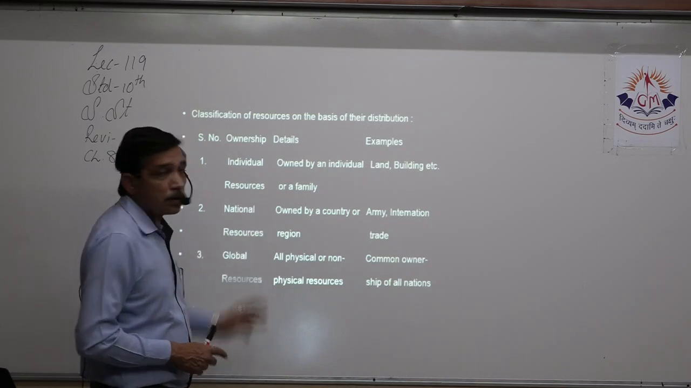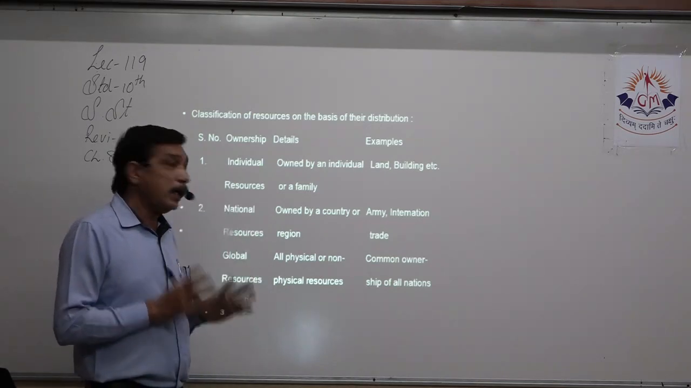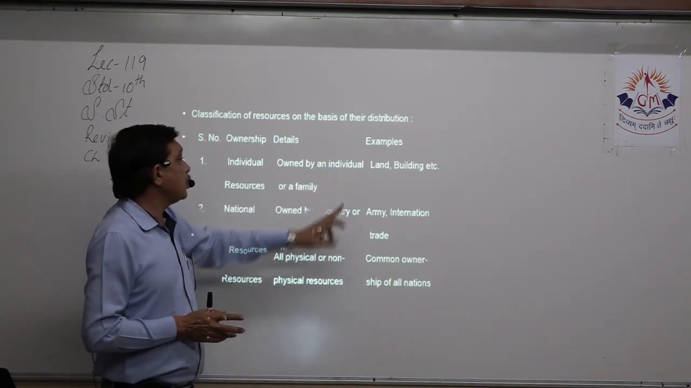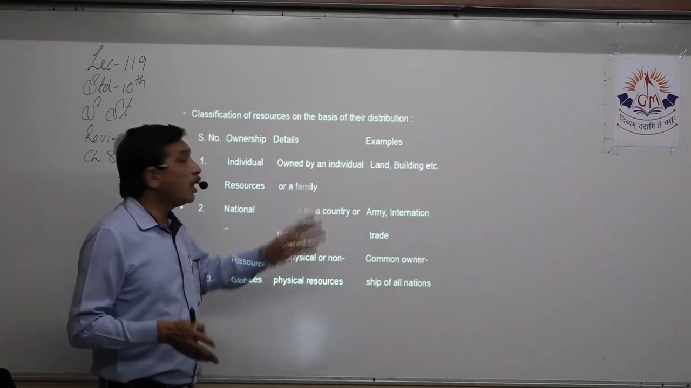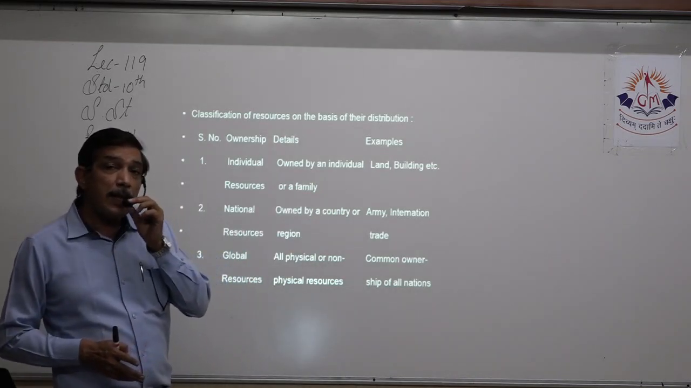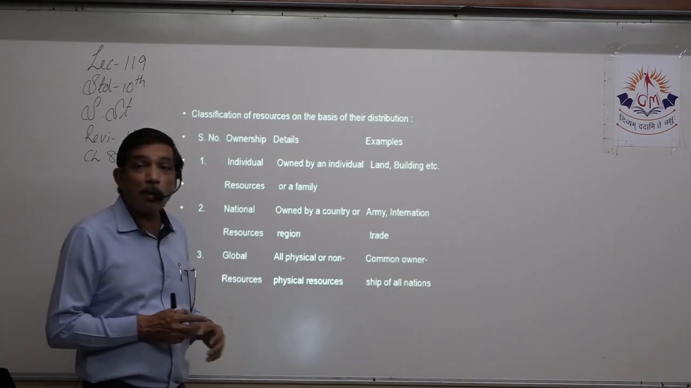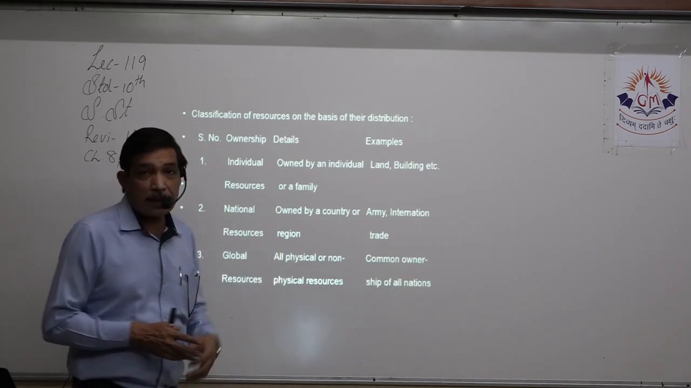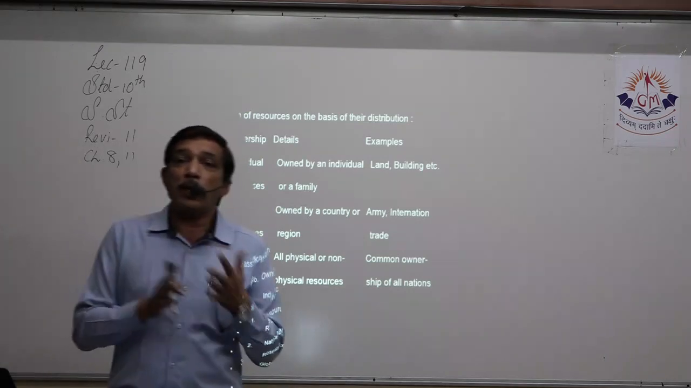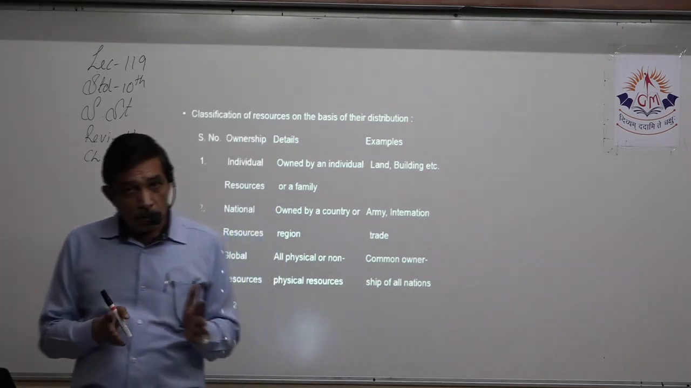We know individual resource, it will be owned by individual, right? Owned by individual or a family or a group. What are the examples? Land, house, building, they are individual resources. Now what are national resources? Owned by a country or region. For example, army is owned by the government, so that means it belongs to the nation.